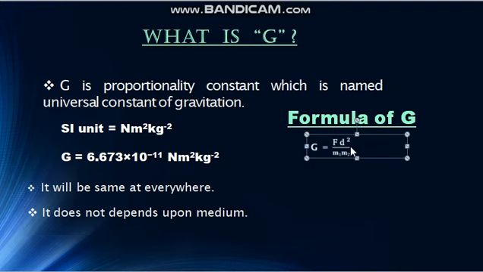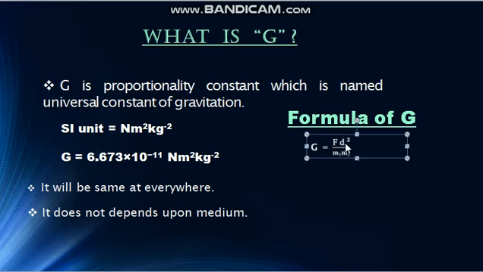Now for the SI unit of the universal constant of gravitation, we will substitute the SI units of these quantities. SI unit of the force is Newton, SI unit of the distance is meter, here distance square, so it will be meter square. SI unit of the mass is kilogram, multiplied by kilogram, it will be kilogram square.